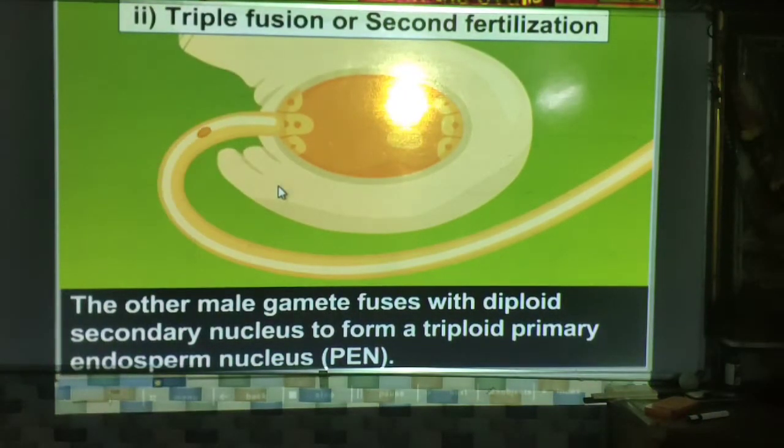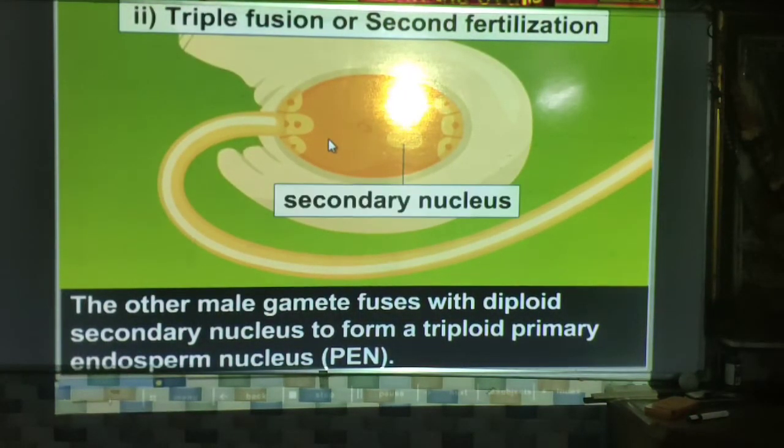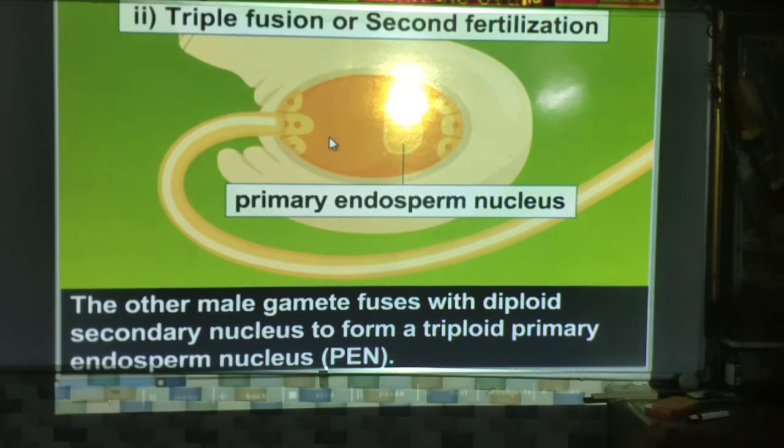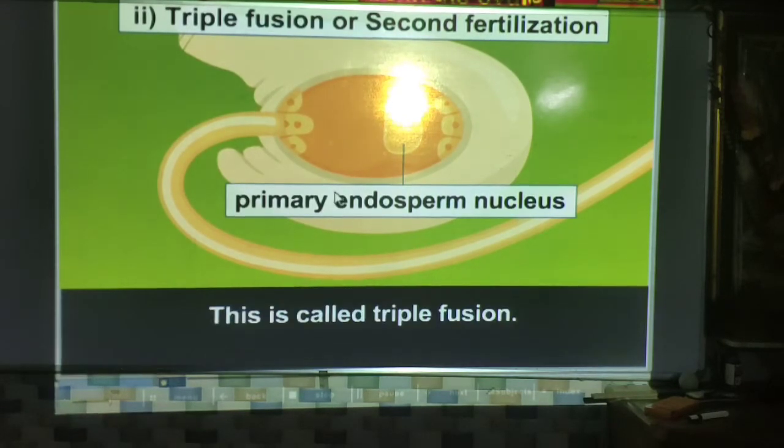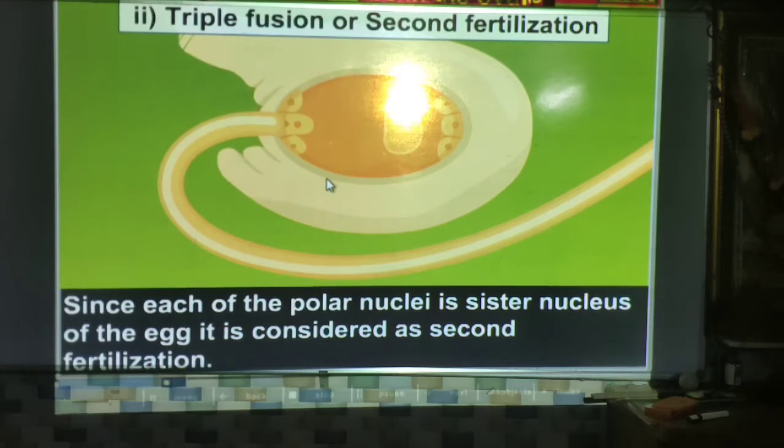Now triple fusion or second fertilization. This is the other process in this fertilization. The other male gamete enters and fuses with the diploid secondary nucleus to form a triploid primary endosperm nucleus. And this process is called triple fusion. Since each of the polar nuclei, this and this, is a sister nucleus of the egg, it is considered as second fertilization or double fertilization.